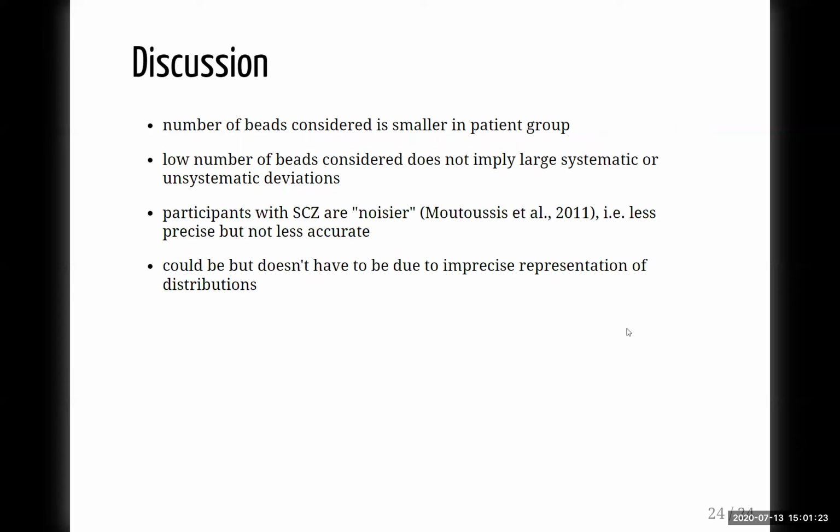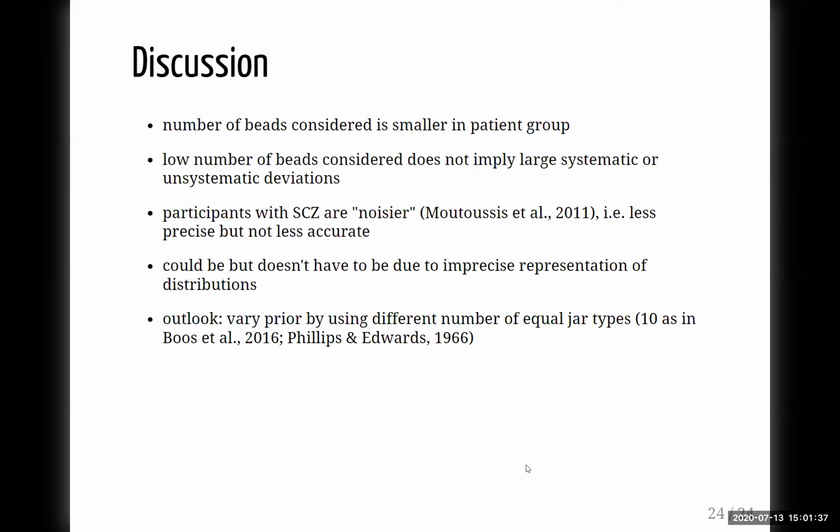Participants with a diagnosis of schizophrenia are noisier. So they are on average less precise, but that does not make them less accurate. That could be due to an imprecise representation of those distributions, and what should ideally vary the prior by using different numbers of equal jar types. So overall, we do not see evidence for aberrant probabilistic inference in patients.